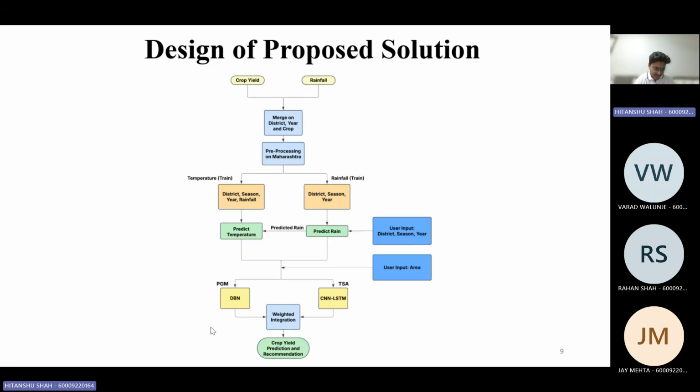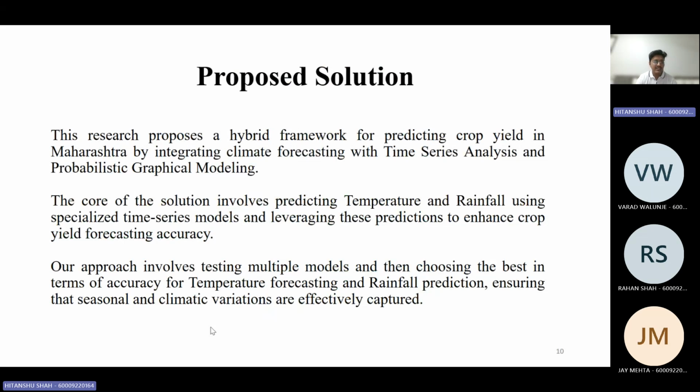It converts the whole data set into different timestamps, and for each timestamp it calculates the causality between different attributes, and it calculates the CPD, that is the relation between the causalities of timestamp, and then we do the weighted integration of both the outputs using the linear regression, and then we recommend the crop based on the crop yield. This is the explanation of the whole proposed solution that we explained in the flowchart.